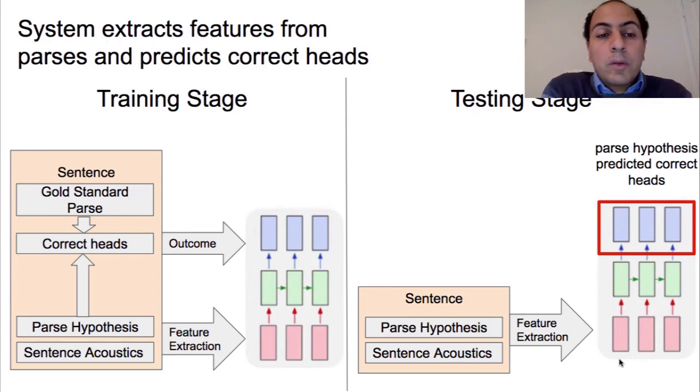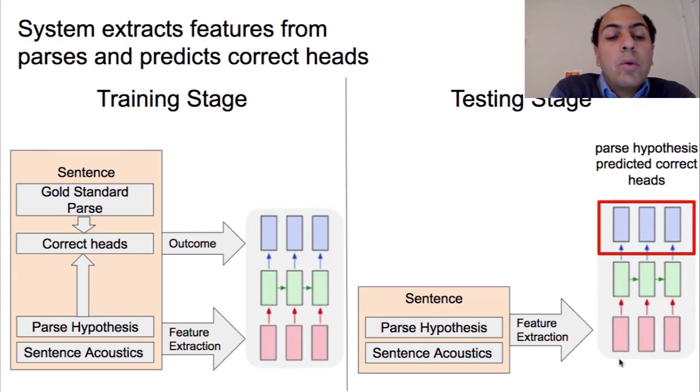The system works in two stages. The first one is the training stage. In the training stage, the system is fed with each parse hypothesis together with the acoustic information of the sentence, and it extracts features from them. In addition, it's also fed the correct or the gold standard parse, where it compares the parse hypothesis with this gold standard, and this is the outcome to be predicted by the network.